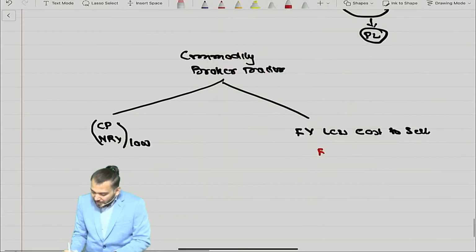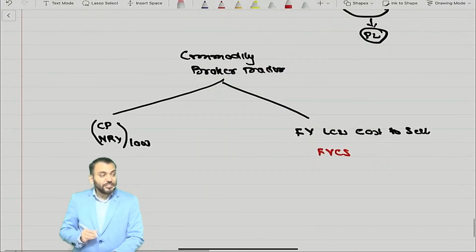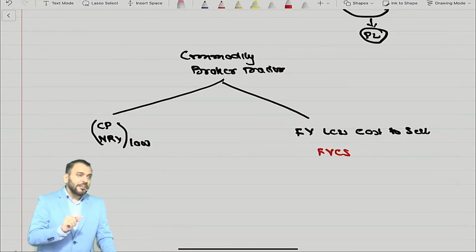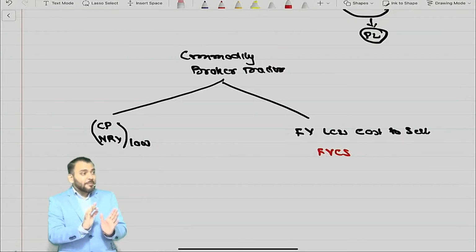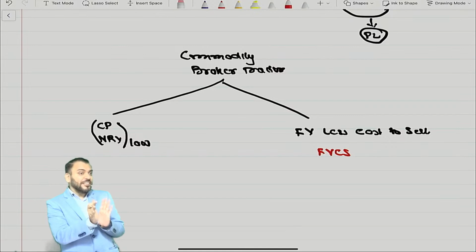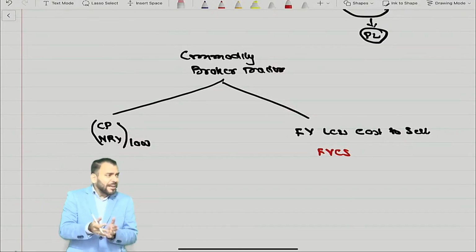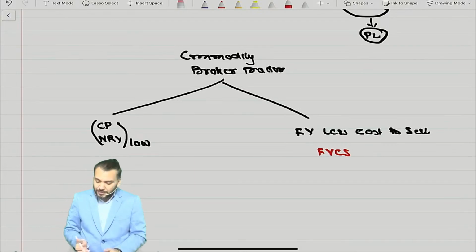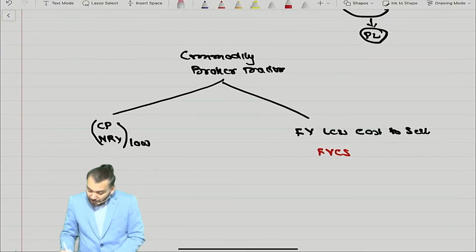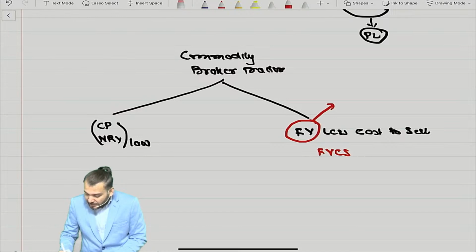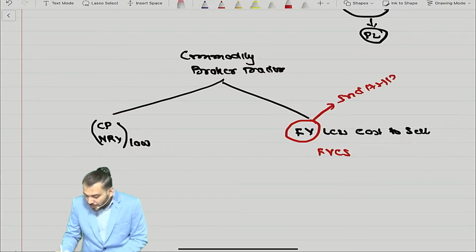So we call it FVCS. FVCS means fair value less cost to sell. Already I have explained NRV and fair value are different. NRV we know is estimated selling price minus estimated selling expense. But fair value is determined as per Ind AS 113, coming soon in your life.